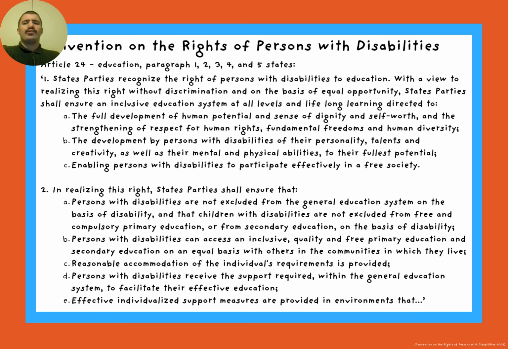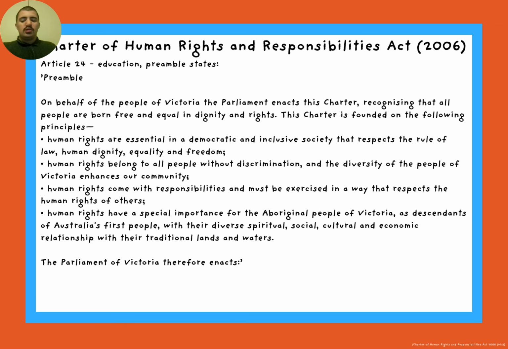The United Nations Convention on the Rights of People with Disabilities outlines the rights of all people with disabilities and the responsibilities their stakeholders have. Australia is a signatory to this convention. The Charter of Human Rights and Responsibilities Act 2006 is the Victorian equivalent of the aforementioned convention. It outlines that all people are born free and equal in dignity and rights and provides a definition for, on the same basis, ableism and disableism.